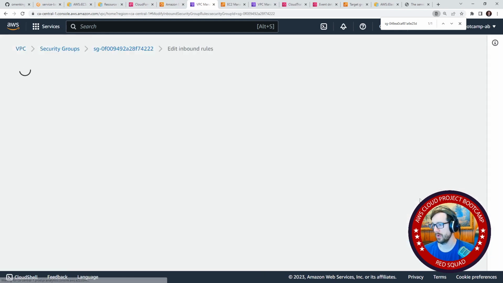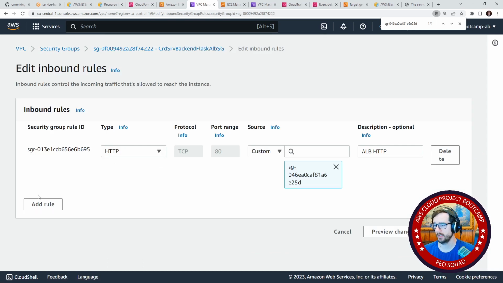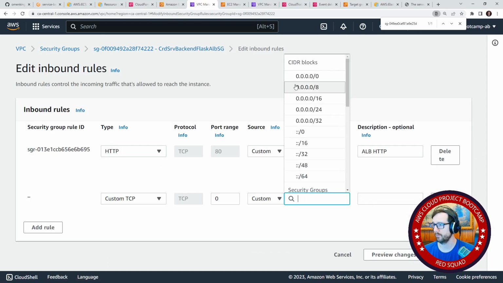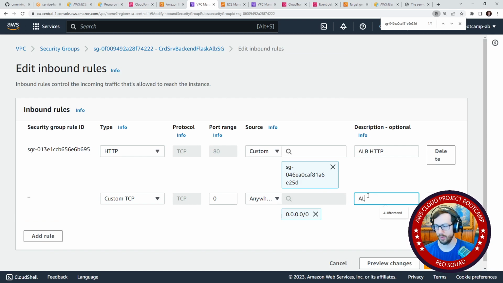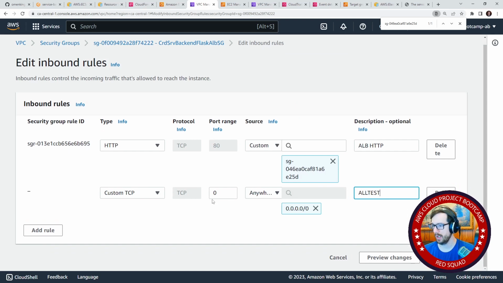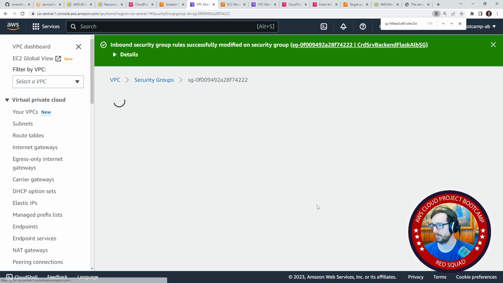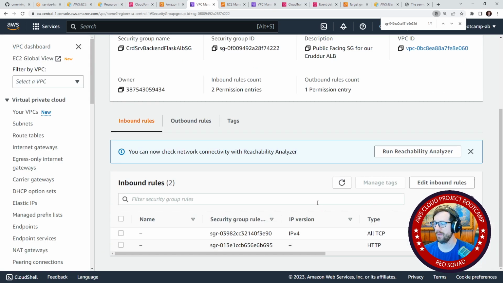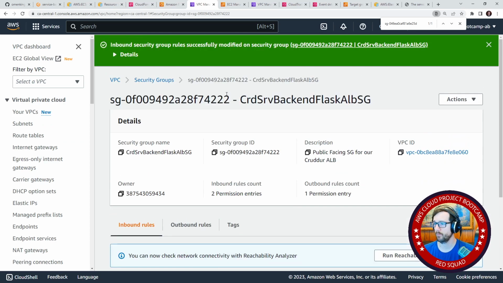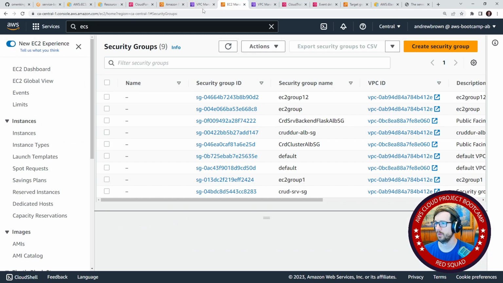I mean, I don't know, but I could just say all traffic. We could add another one here and say, we just allow all traffic, all test. And maybe that would rule that out for us, all TCP. Save this rule. And we'll see if that makes any kind of difference. Now, we shouldn't have to do that, but we'll see if it does do anything there.